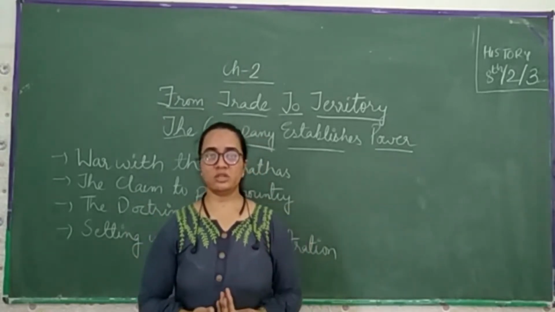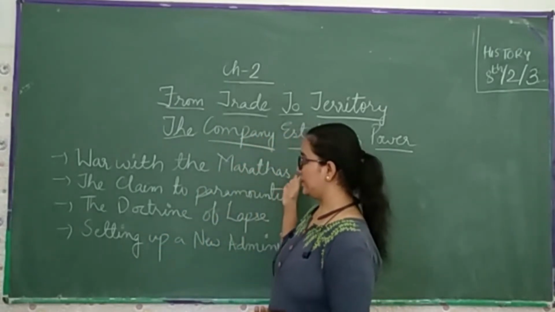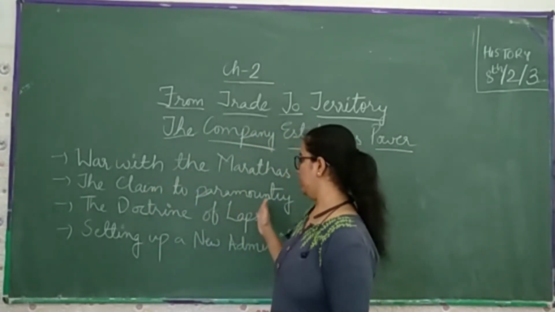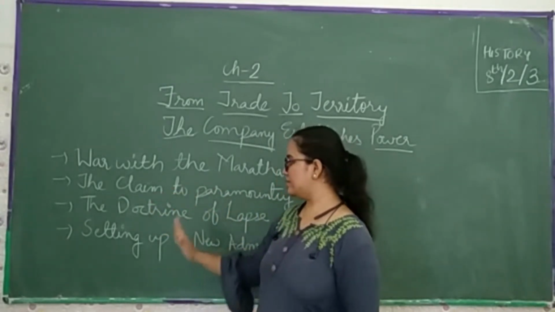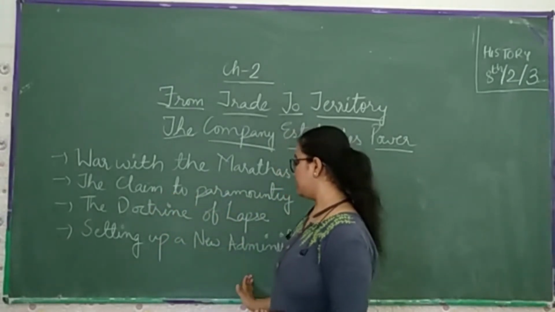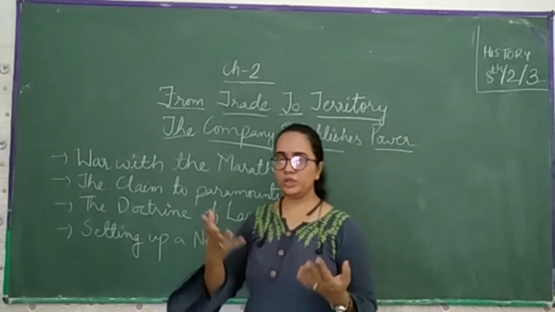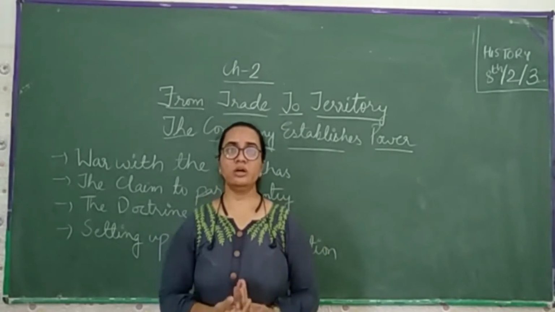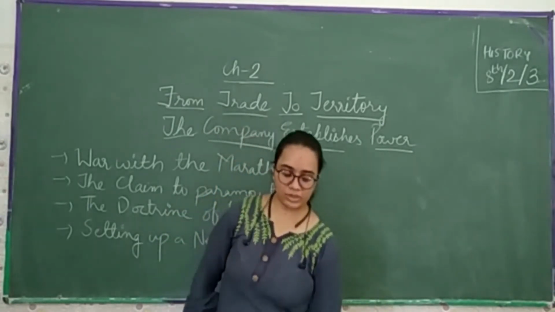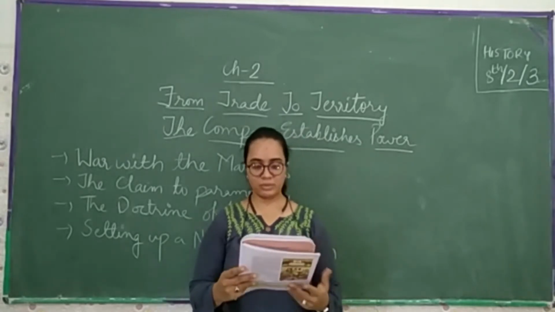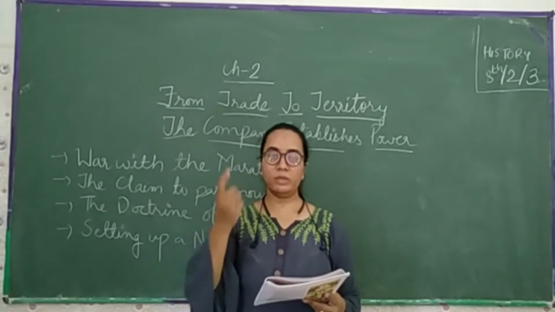So in today's third part, the points we have to cover are the war with the Marathas, the claim of paramountcy, the doctrine of lapse, and the setting up of a new administration. These are the four points which we are going to finish in this third part of the video. Let's start from page number 18, with the war with the Marathas.